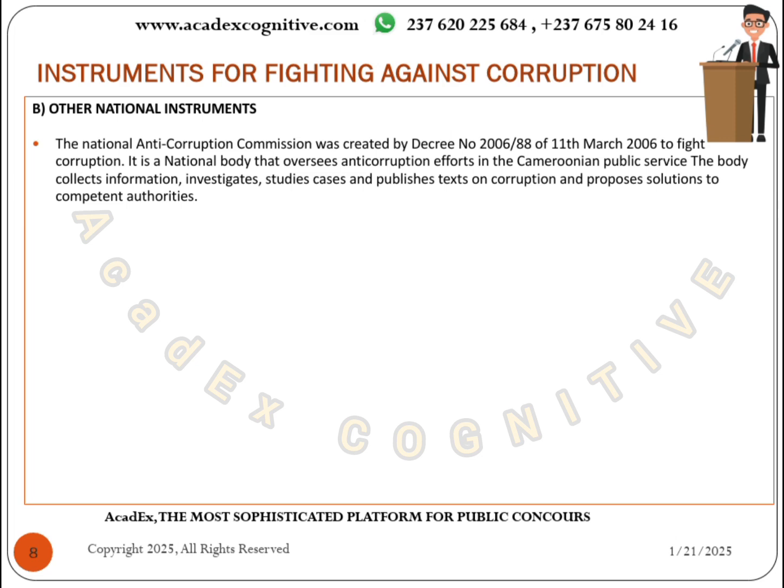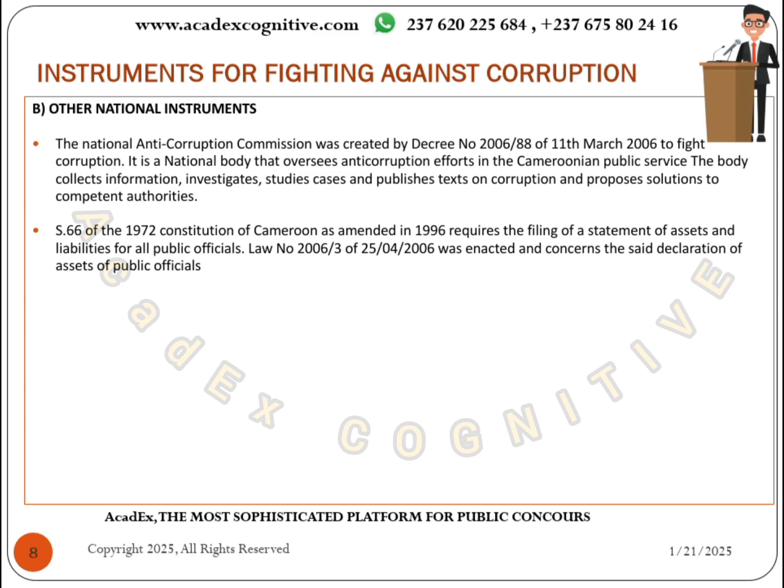So this commission has been working so hard to see that corruption is set aside as far as Cameroon is concerned. And we can really see their great work. For example, about 4 or 5 years ago, Cameroon was enlisted among the first 10 most corrupt countries in the whole world. Just imagine. But today we are around the 40th position. So leaving from around the first right up to the 40th position is a great move. So we can really say that the fight against corruption in Cameroon is a reality.